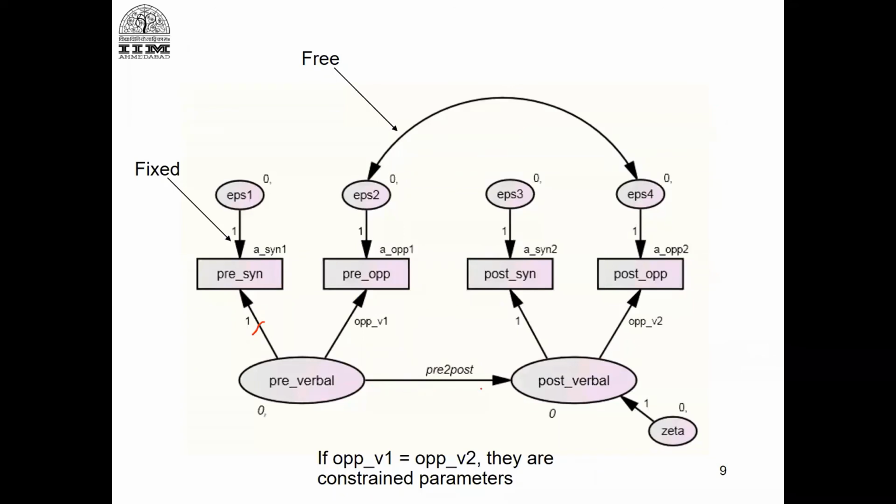This is the structural path. These are the loadings of the latent factor onto the observed item. This is the structural error. So in this diagram, this is an example of structural error. This is measurement error. This is also measurement error. This is also measurement error, and this is also measurement error. This is a factor loading.